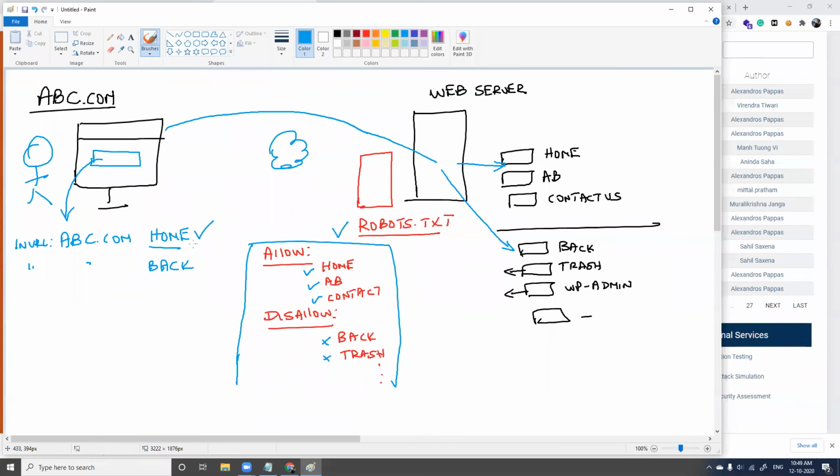So when it comes to the first query, home, he comes here searching for home, robots.txt will say, okay, stop here, and it will see he is asking for home, which is allowed, and say yes, you can access home. The same person comes back with another request. He is asking for backup, and now robots.txt again stops him. Backup is in the disallowed folder, so it will say no, you are not allowed to access the backup folder because it is disallowed.